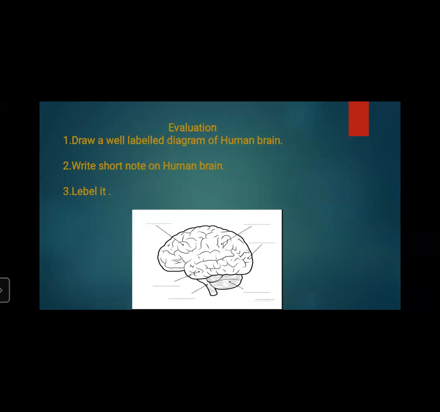So in examination it comes for 2 to 5 marks, so you need to draw it nicely. The first homework for you is to draw a well labeled diagram of the human brain. You need to write a short note on the human brain.